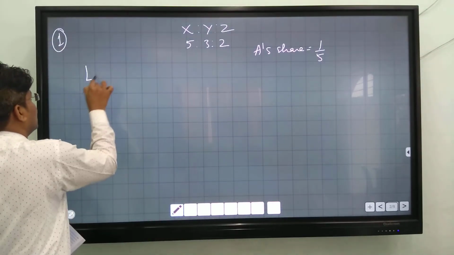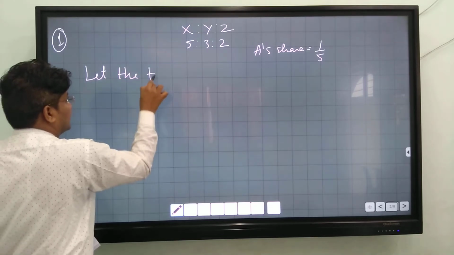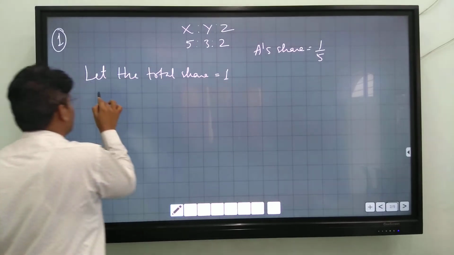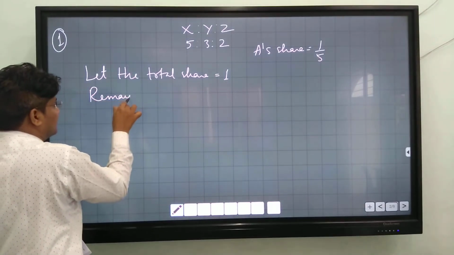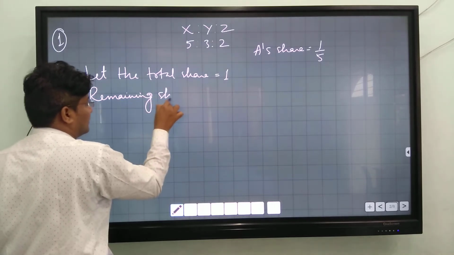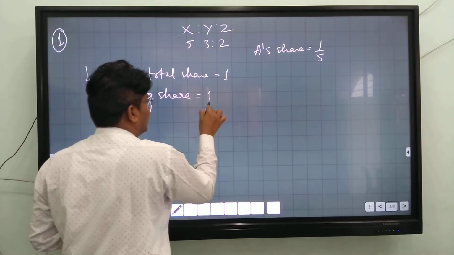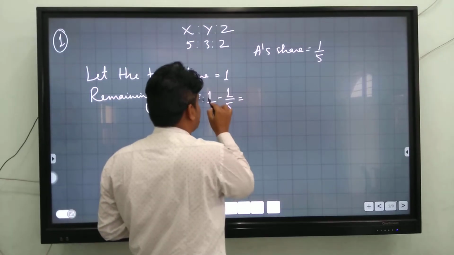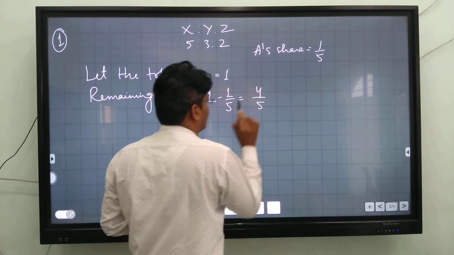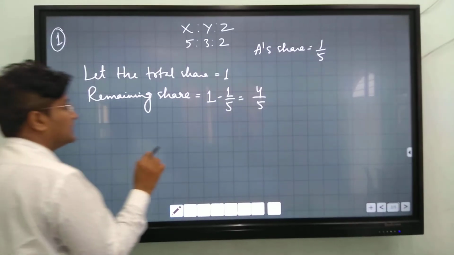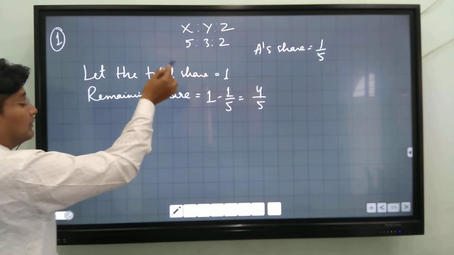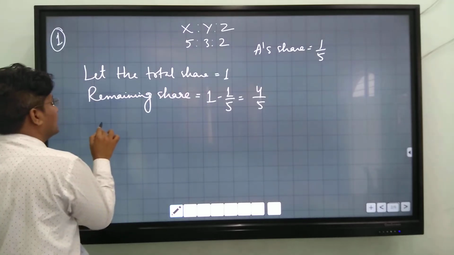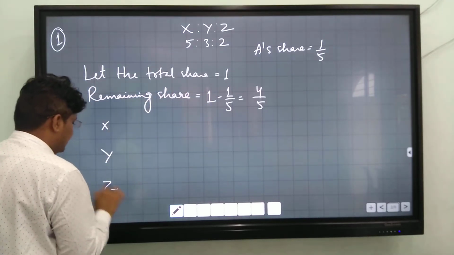Now let the total share be equal to 1, and the remaining share is 1 minus A's share, 1 minus 1/5, which is equal to 4/5. It is distributed among all the old partners X, Y and Z in the 5:3:2 ratio.